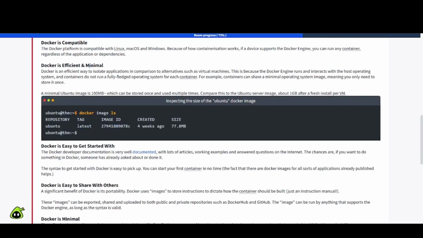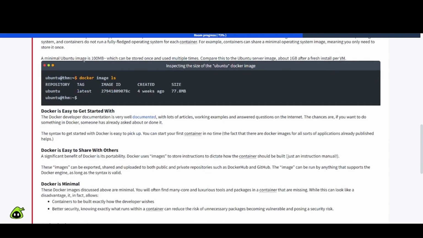Docker is efficient and minimal. Docker is an efficient way to isolate applications in comparison to alternatives such as virtual machines. This is because the Docker engine runs and interacts with the host operating system, and the containers do not run a fully fledged operating system for each container. For example, containers can share a minimal operating system image, meaning you only need to store it once.